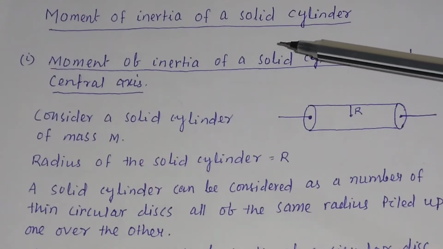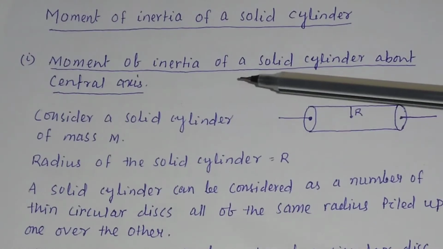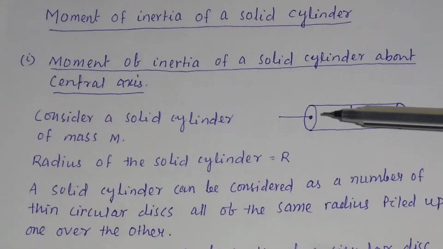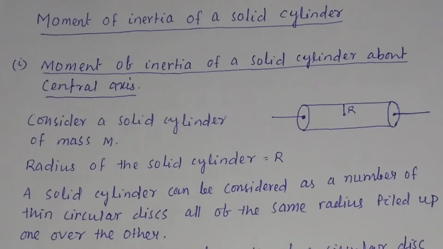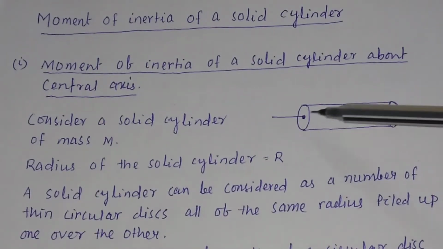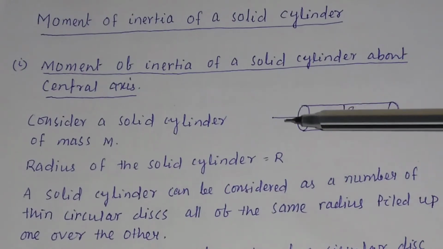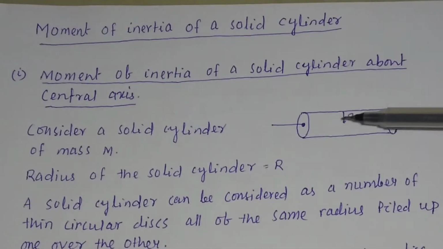Moment of inertia of a solid cylinder. First, let us calculate the moment of inertia of a solid cylinder about the central axis. You see in this figure, this is a solid cylinder and this is the central axis of the solid cylinder. Suppose the mass of this cylinder is equal to m and the radius of the solid cylinder is r.